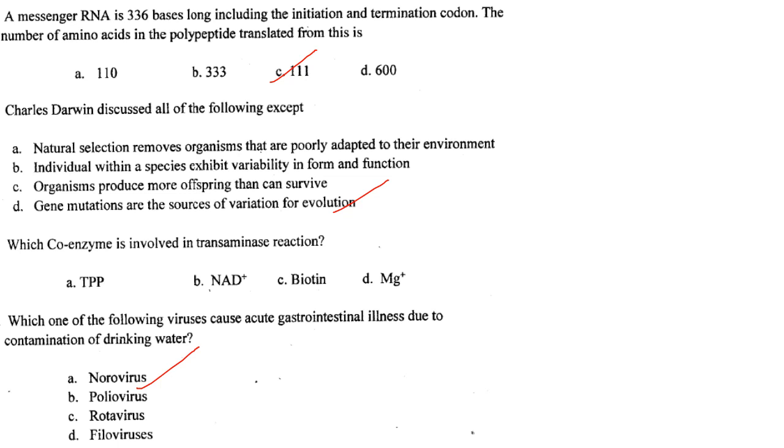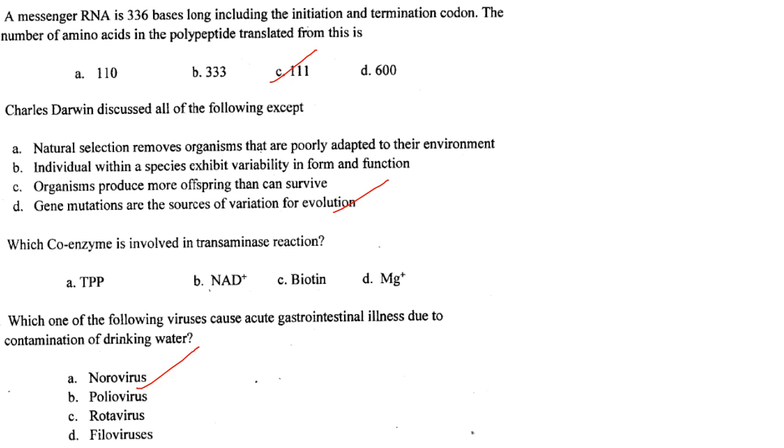Then next one. Which coenzyme is involved in transaminase reaction? So transaminases or aminotransferases are enzymes that catalyze a transamination reaction between an amino acid and a keto acid. And transaminases require the coenzyme pyridoxal phosphate.